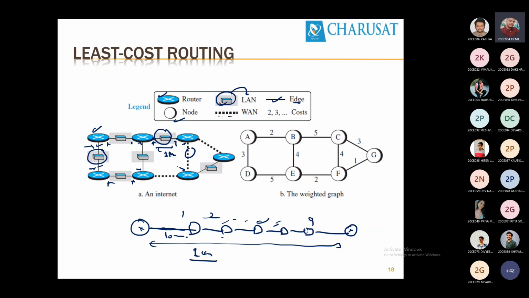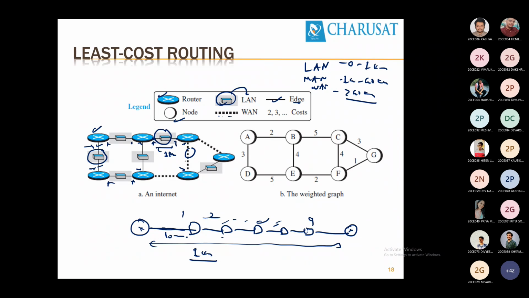Distances are classified as LAN, MAN, and WAN. 0 to 1 kilometer, that is LAN. 1 kilometer to 40 kilometer, MAN, and greater than 40 kilometer, that is WAN.